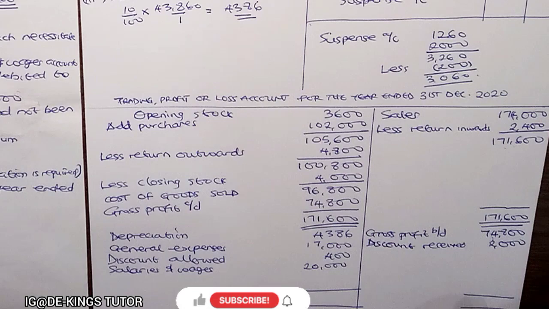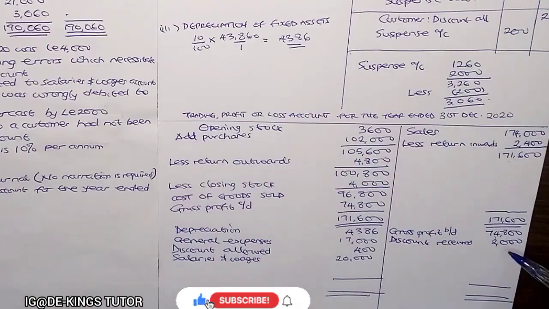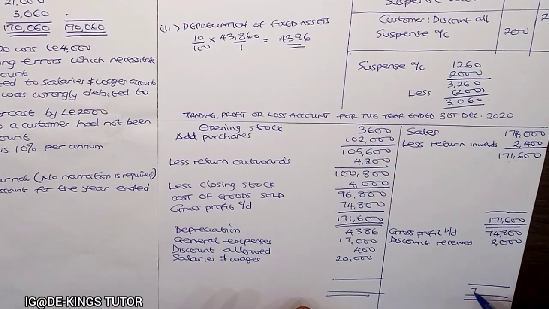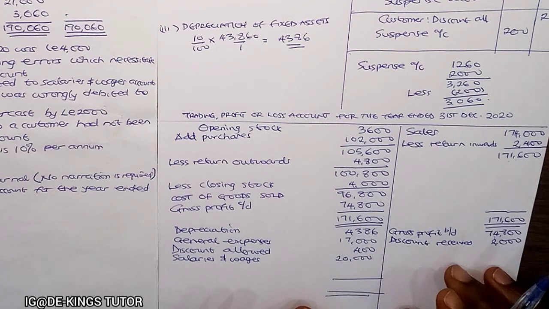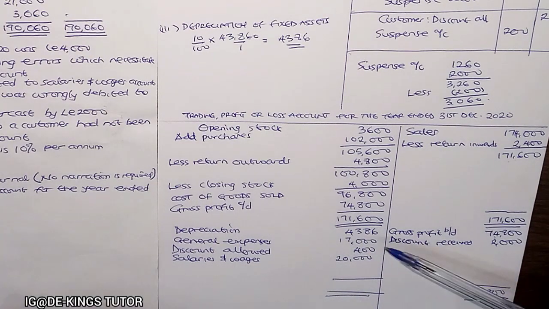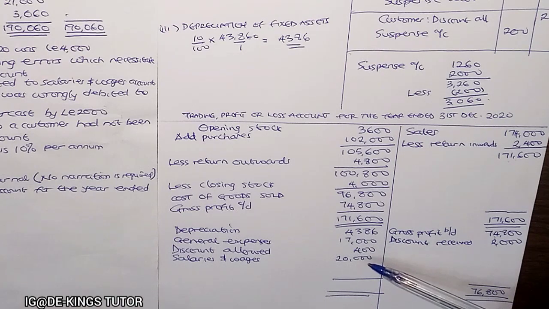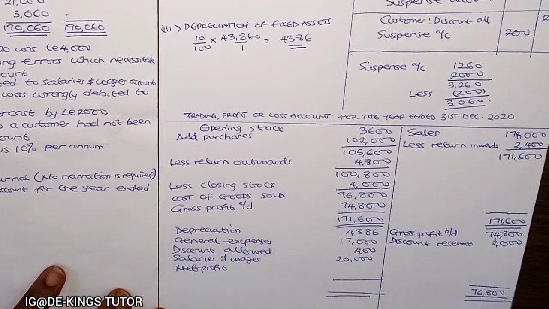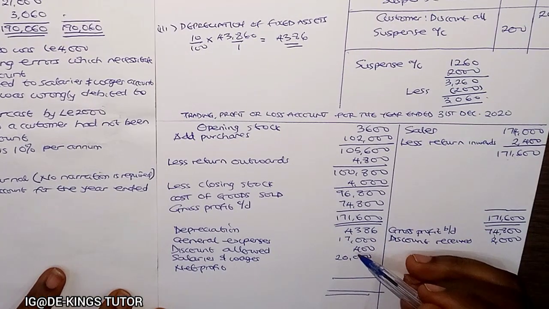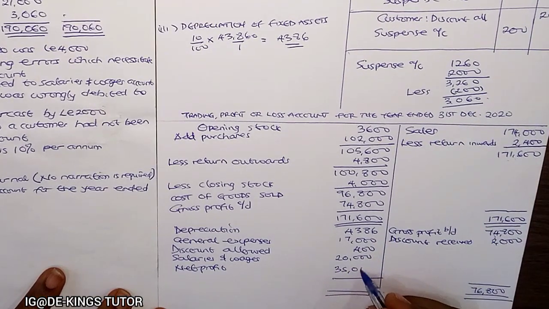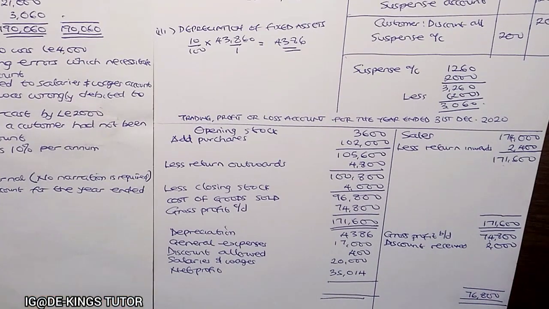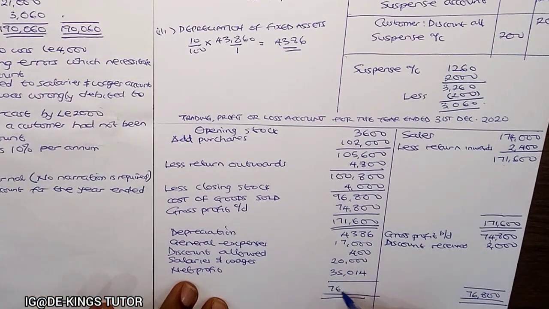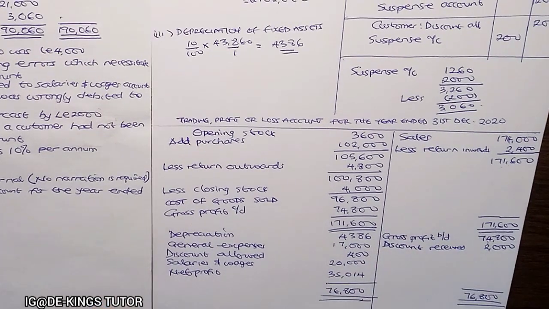So now looking at this, 74,800 plus 2,000 will give us 76,800, which is bigger than what we have at the debit side as the expense. So 4,386 plus 17,000 plus 400 plus 20,000 is less than this. So from my calculator, our net profit will now be 76,800 subtracting all this, it will now give us 35,014. Now we'll add everything together, it is 76,800. So that is how to prepare this.